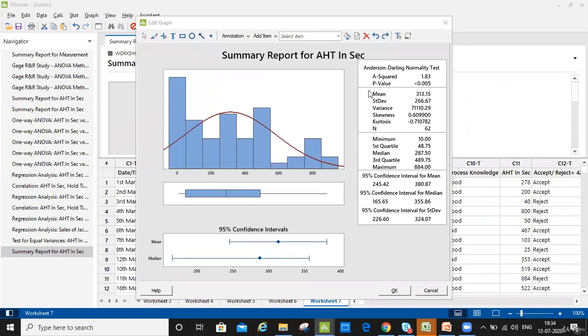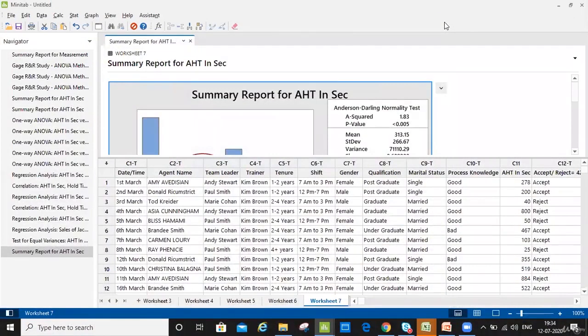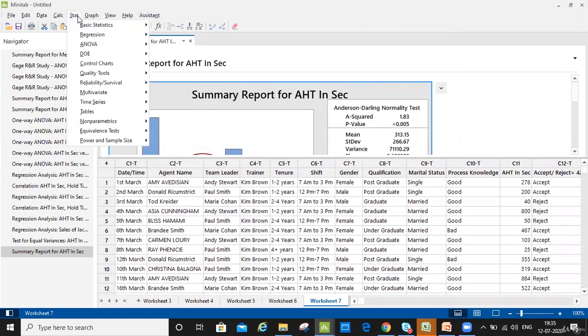So here in this example, my data is not normal, and I will not be able to do the parametric test. I will be able to do the non-parametric tests, which are for not normal scenarios. So in that case, I won't be able to do the one-way ANOVA. I will be able to do Mood's median, or maybe Mann-Whitney, depending upon the subgroups that I have. So let's do the non-parametric.